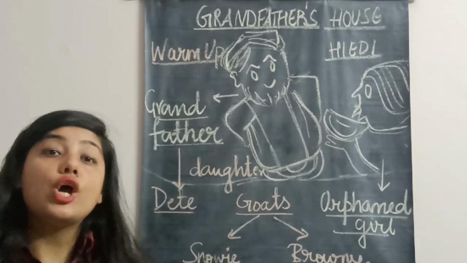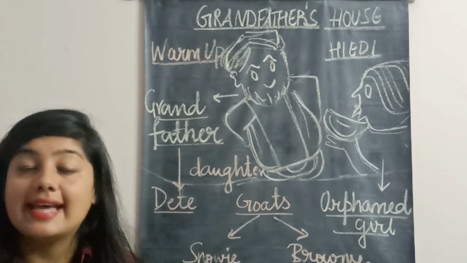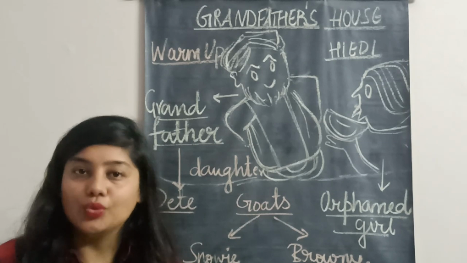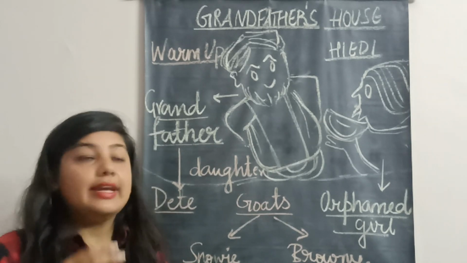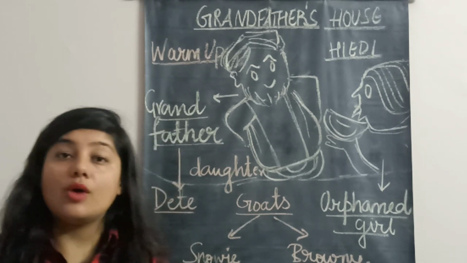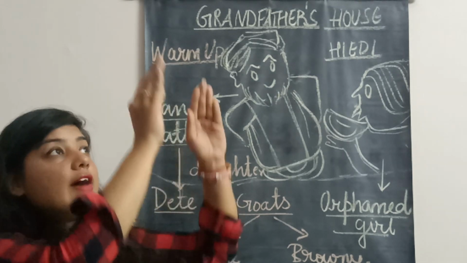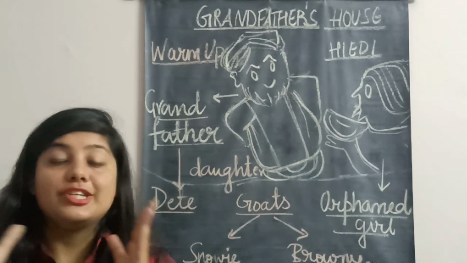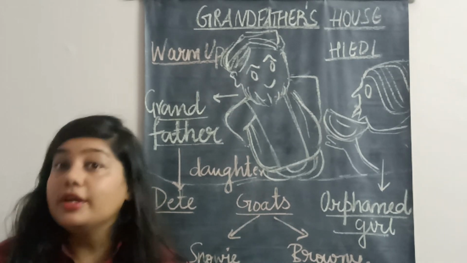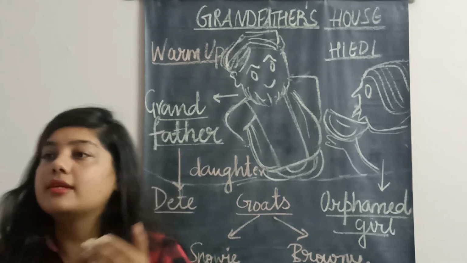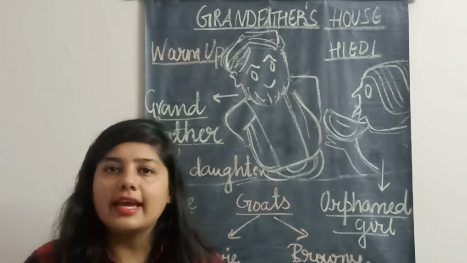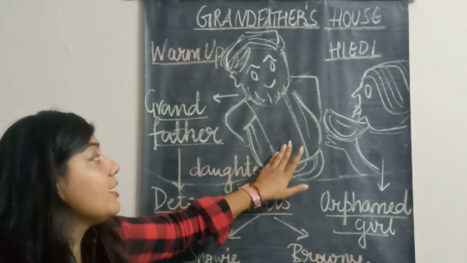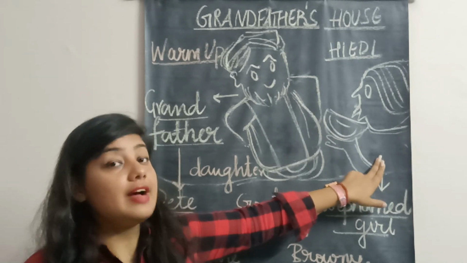Grandfather, I want to see what is inside your house. What is there inside? So now grandfather tells Heidi, come with me inside, I will show you how my house looks. Now when Heidi enters the house, she finds that there is a big fireplace at one side of the house. At the other side there is a room, and when she enters that room, she finds that it is a bigger room. There is a bed, there is a cupboard, there are bowls, there is everything that is important. And in that cupboard, which is in the room, the grandfather put the clothes and food of Heidi.